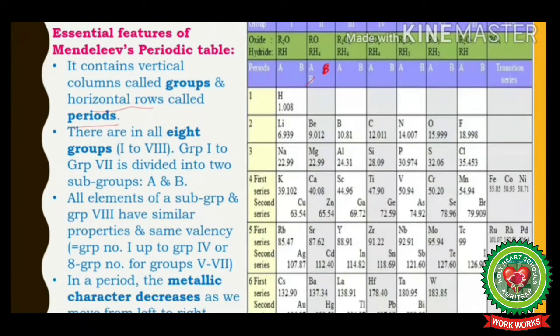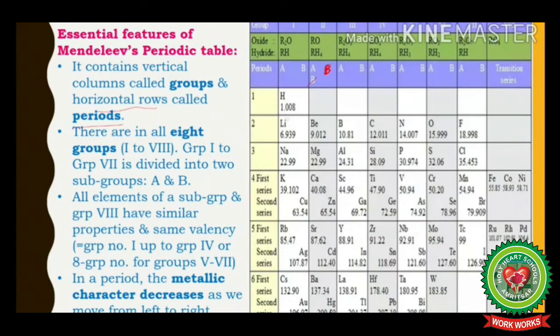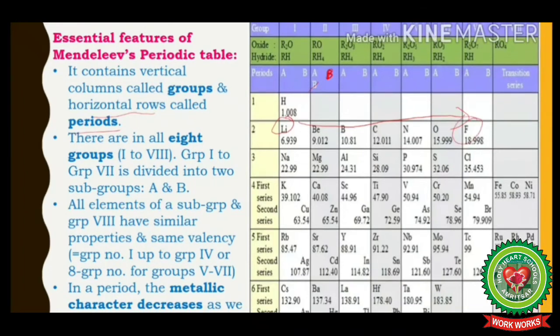Another very important feature is that the metallic character decreases as we move from left to right in a period. For example, if we move from lithium towards fluorine along period 2, then the metallic character will decrease from lithium towards fluorine. That is, lithium will be most metallic and fluorine will be non-metallic in nature.